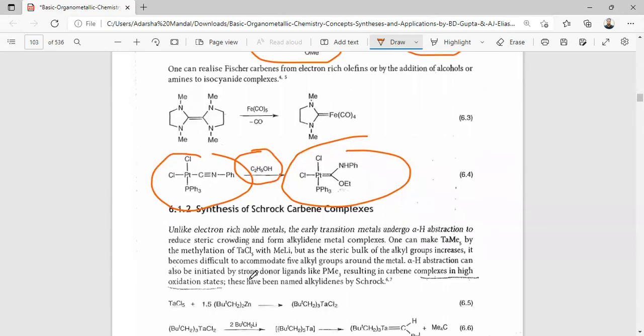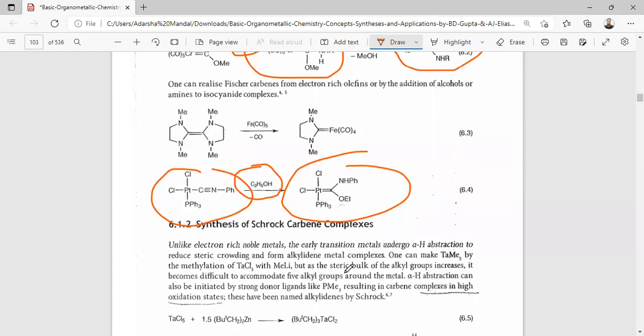Unlike the electron-rich noble metals, the early transition metals undergo alpha hydrogen abstraction to reduce the steric crowding. From an alkyl metal complex, one can make TaMe5 by the methylation of TaCl5 with MeLi. But as the steric bulk of the alkyl group increases, it becomes more difficult to accommodate five alkyl groups around the metal. So alpha hydrogen abstraction can also be initiated by strong Lewis bases on TaMe5, resulting in a carbene complex in a high oxidation state.